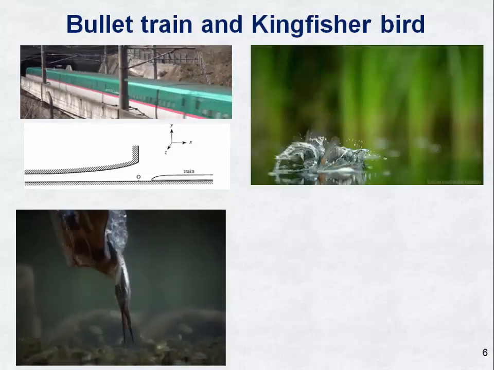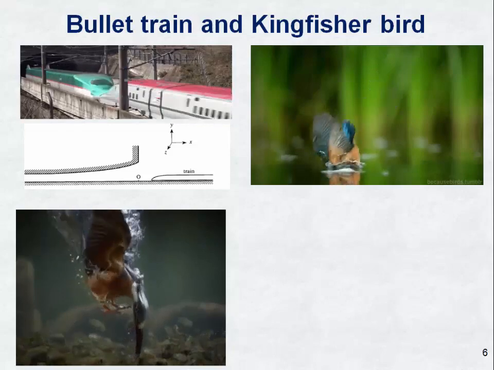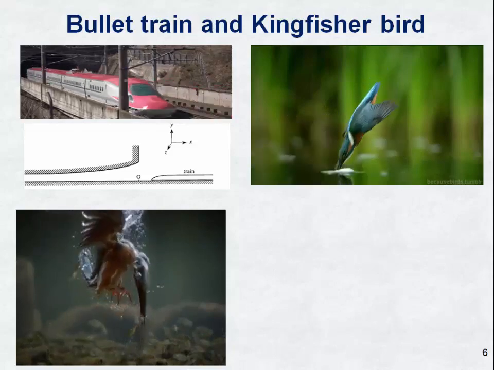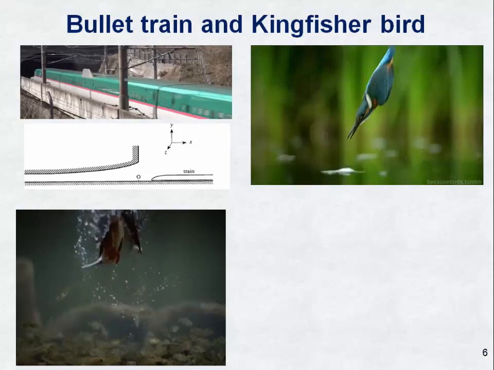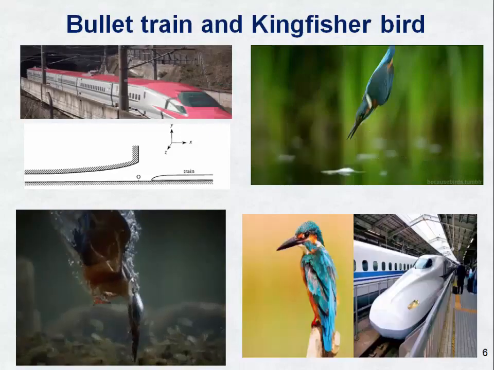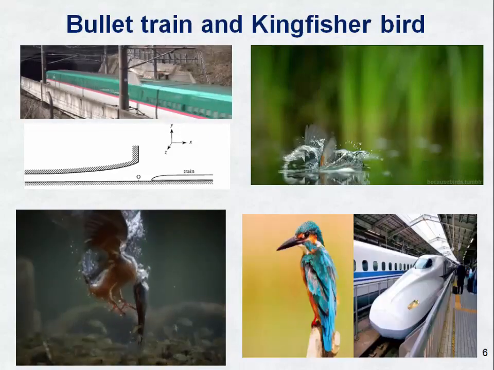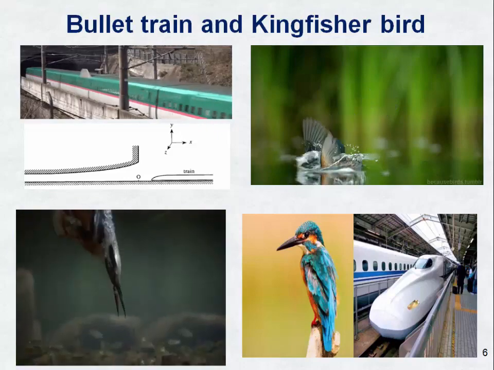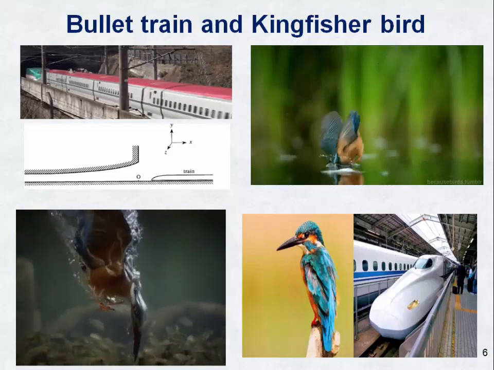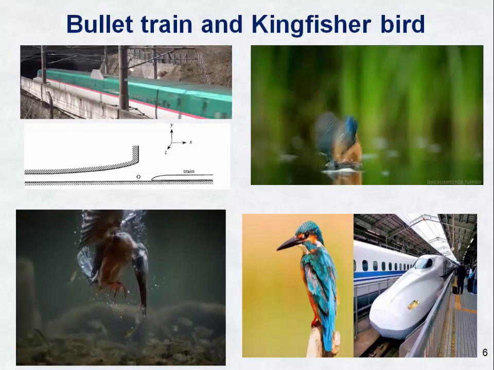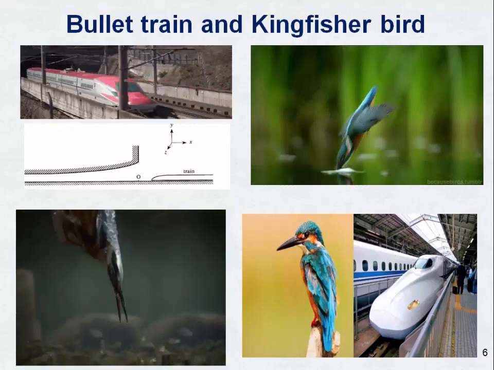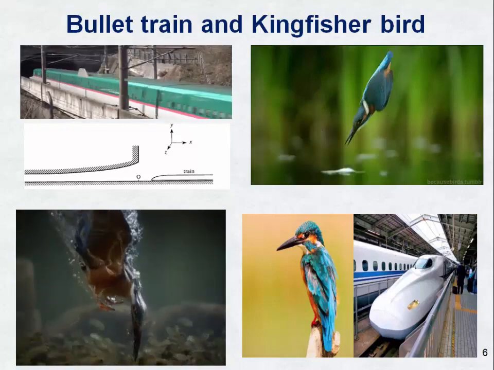An engineer had witnessed a kingfisher bird diving down through the air, going into the water and creating very little splash. By this principle, they changed the shape of the bullet train. Finally, the new model bullet train moved through tunnels without creating the boom, and it saved 10 to 15% more energy because of this effect.